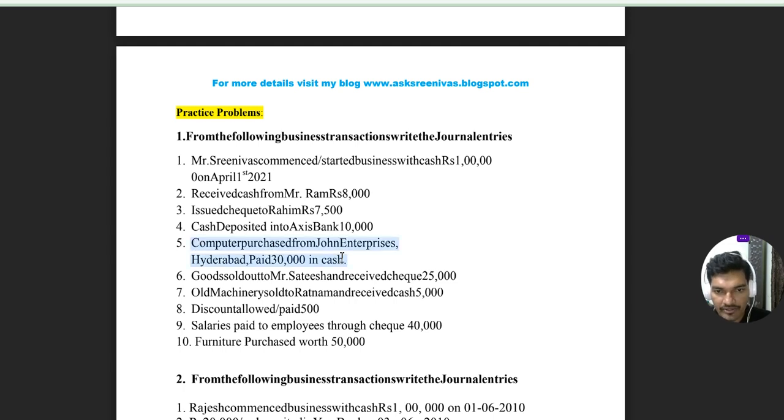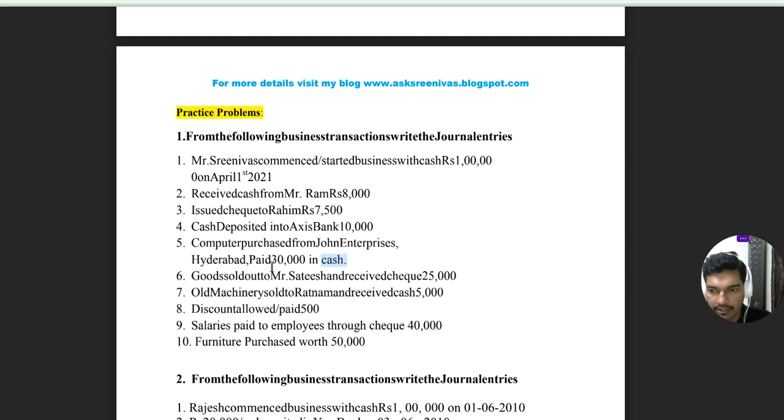For any kind of purchases and sales, we need to identify the transaction is cash, check or credit. So if cash word is appearing in the transaction, that is cash transaction. Instead of cash, if you find check, that is check transaction, so we should write bank.